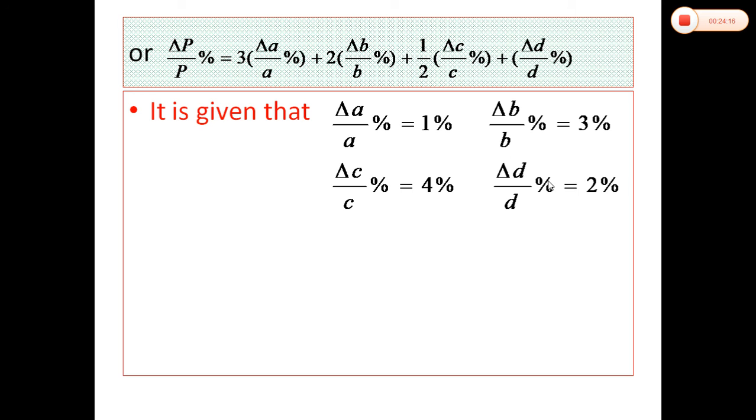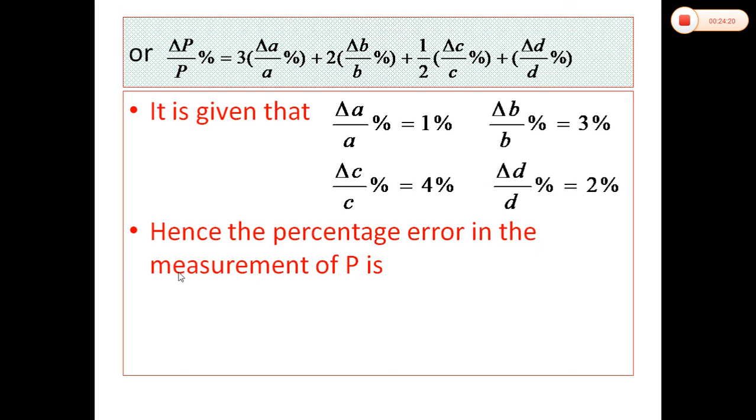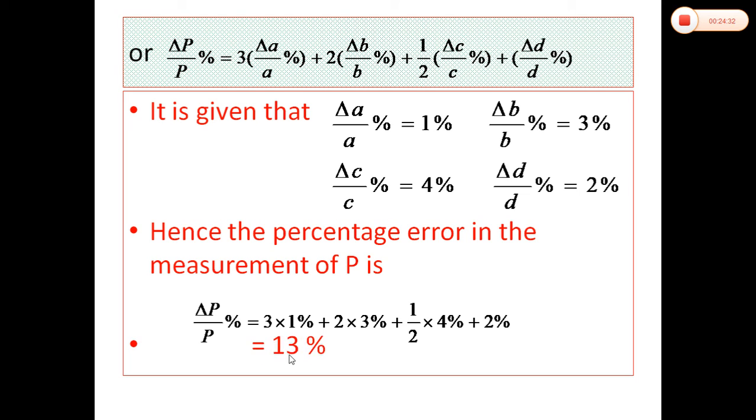Now substituting these values in the above relation, we get the percentage error in P equal to 3 into 1 plus 2 into 3 plus 1 by 2 multiplied by 4 plus 2. Simplifying this, we get 13%. So this is another type of question which is very important in view of the 11th class examination. Thank you for watching this video.